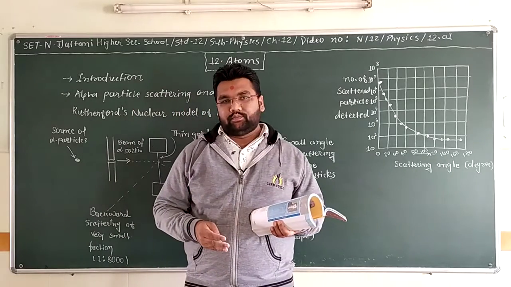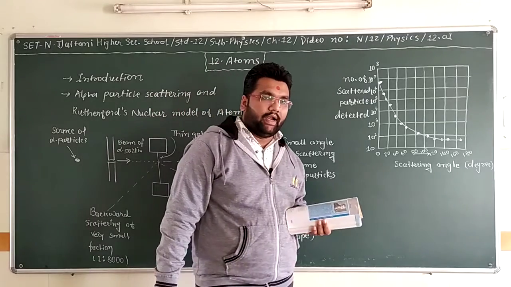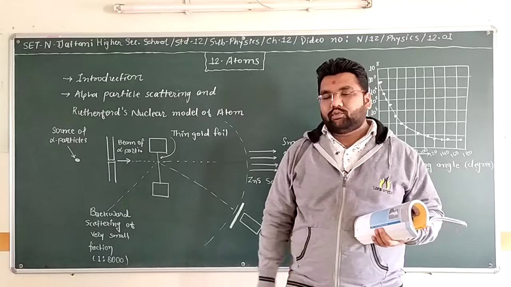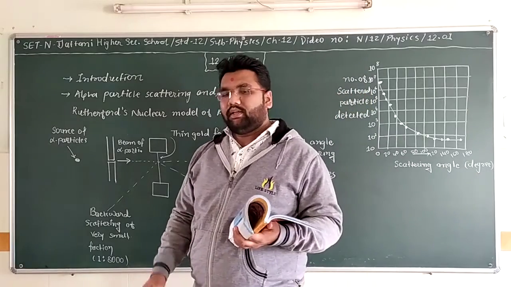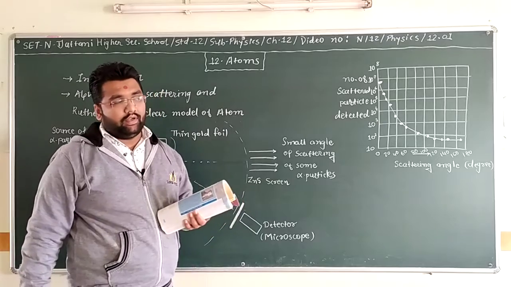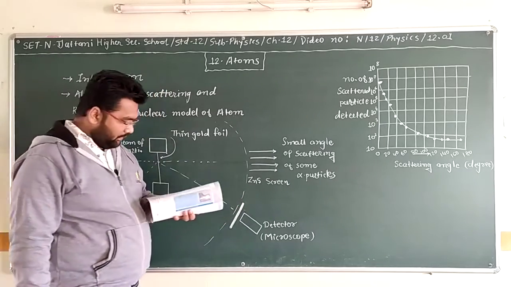Before Thomson, many scientists had done experiments on the analysis of atoms, but no one had succeeded. But we will now discuss the introduction of this chapter.